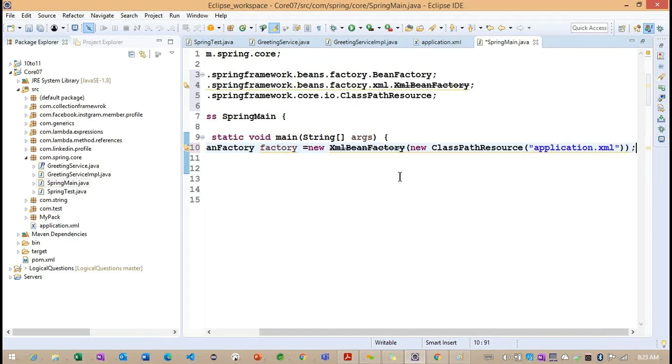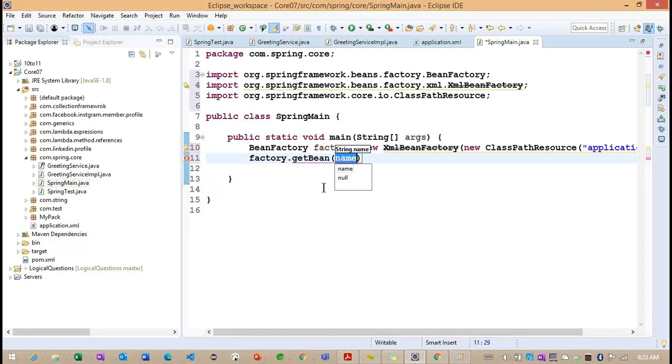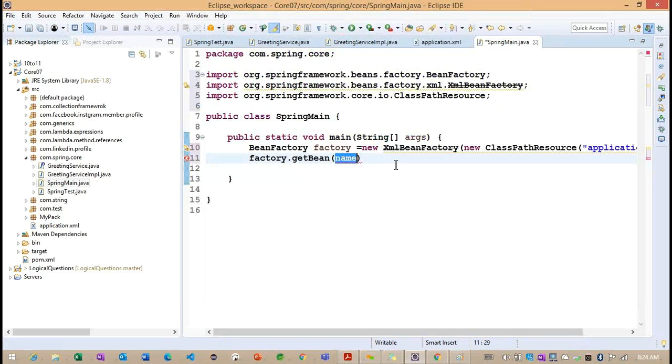Application.xml. Correct the point. So now you can see, whenever we are providing these many lines of code here, we are creating a bean factory object. With the help of this bean factory, what can we do? We can call getBean here. What is the name of this bean we need to specify? The ID we are having: greeting service. We need to provide it like this, greeting service.